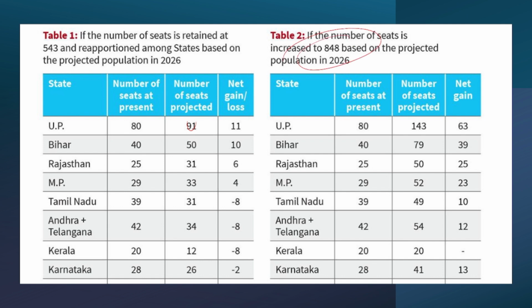And in scenario number 2, if the Delimitation Commission says that they are going to increase the number of seats and make it 848, states like UP and Bihar, where the population density is extremely high, are going to gain the most. For example, UP is going to gain 63 seats and Bihar is going to gain 39 seats, whereas a state like Kerala is not going to get anything. These are the projected seats. However, only the Delimitation Commission has the power to allocate the seats to every state.